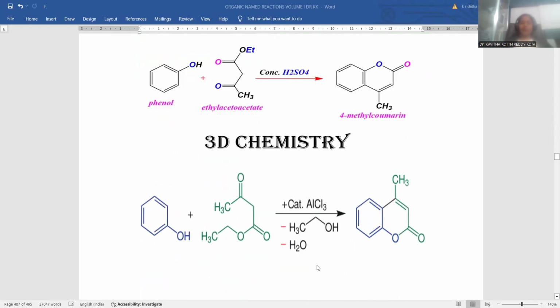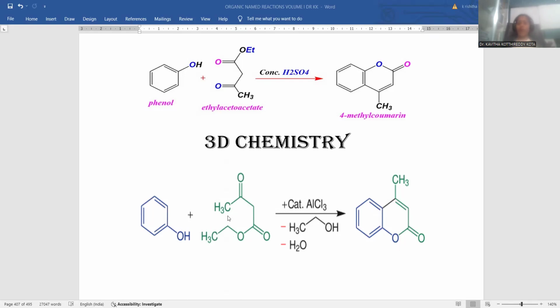giving rise to coumarin as the final product, right? So in order to understand this reaction, let me give the proper orientation of the reactants, so that you can see how you could achieve the final product. A proper orientation picturization is provided in this scheme. Phenol is taken in this direction, and here is the ethyl acetoacetate. Whatever we had, the same compound for our condensation process, for our reaction purpose, I am taking the same way, where the reaction is taking place.